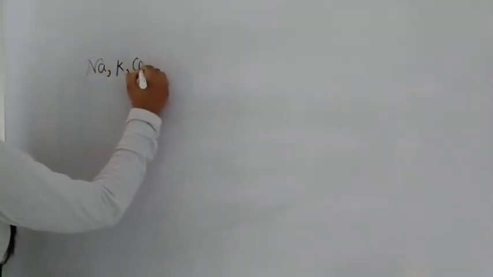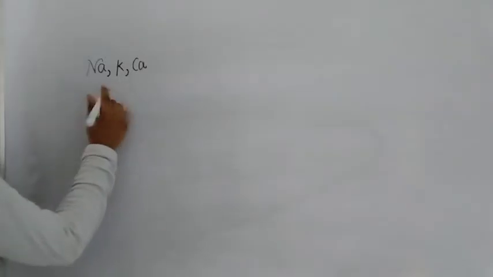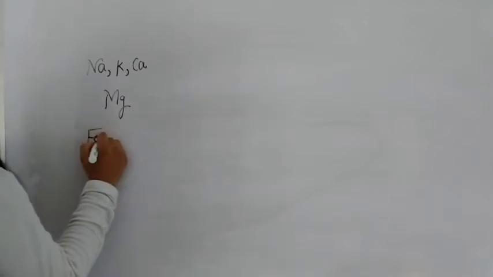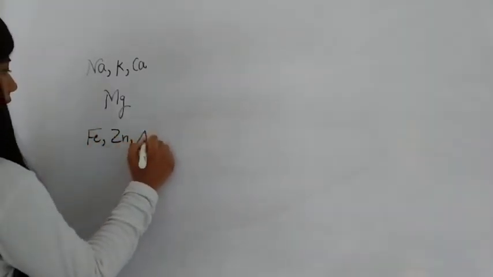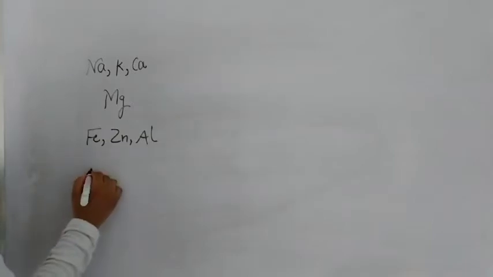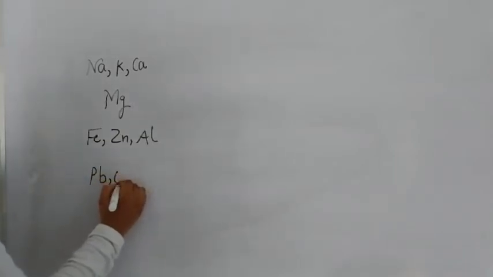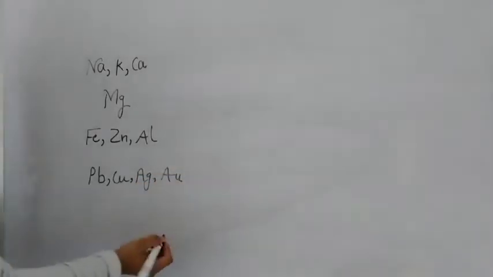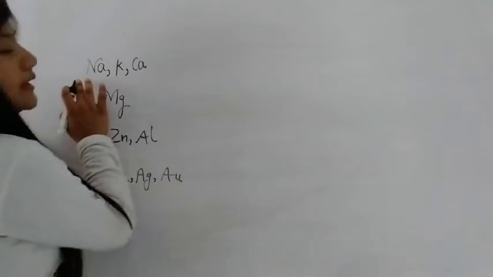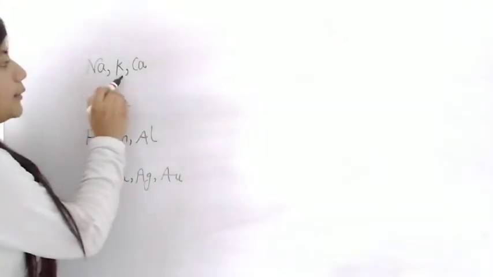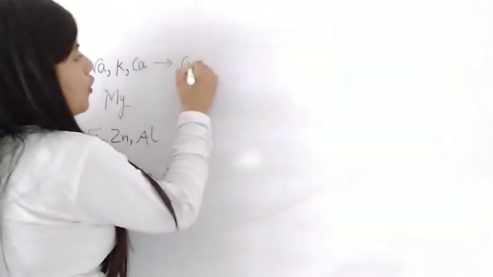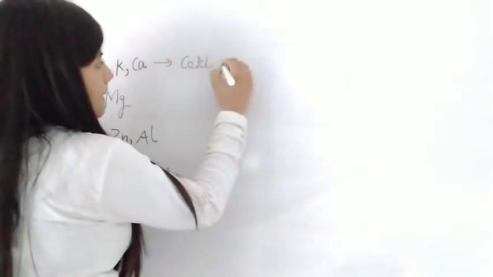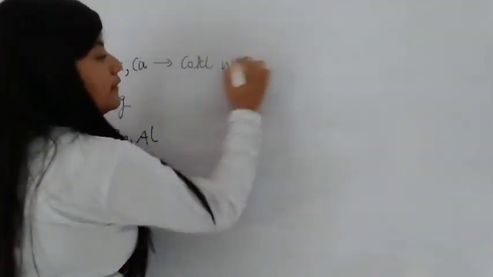Your sodium, potassium, and calcium, these three metals. After that, magnesium, then iron, zinc, aluminium, then your lead, copper, silver and gold. Okay students, these first three metals, sodium, potassium and calcium, react with cold water very vigorously.